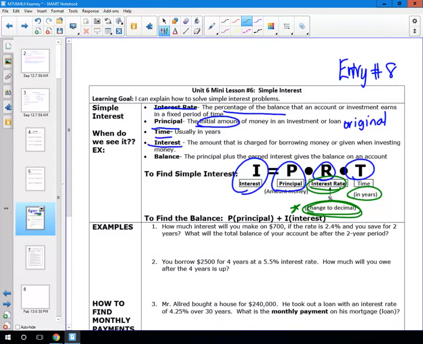Now, if the problem asks you to find the balance, okay, this is kind of like the final total. For example, if you borrowed $10,000 from the bank, you're going to pay them back the $10,000 plus the interest. So to find your final balance, you're going to take the original amount, which is the principal, and then add it to the interest that you're having to pay or to earn, okay?